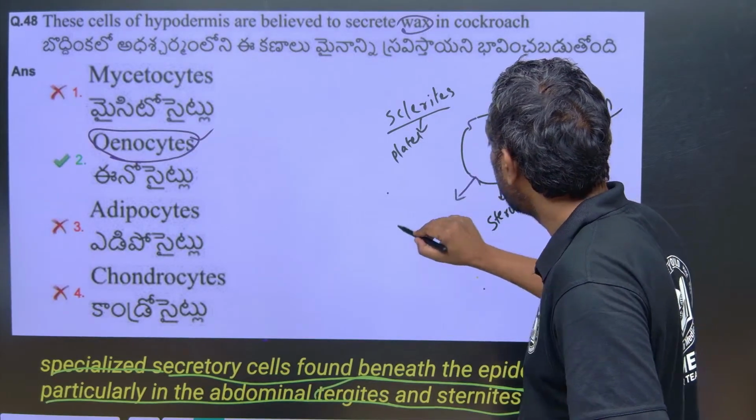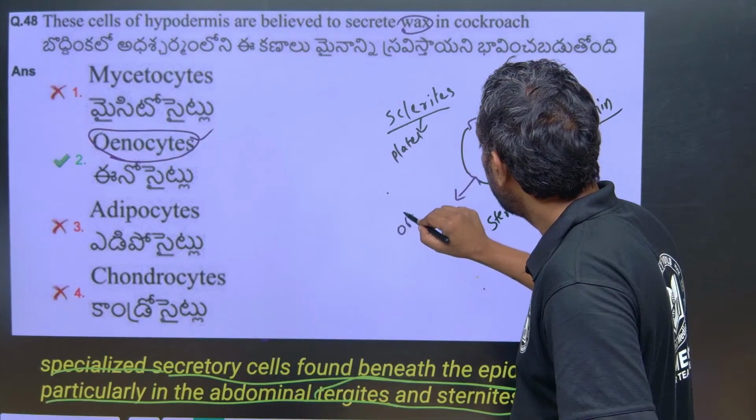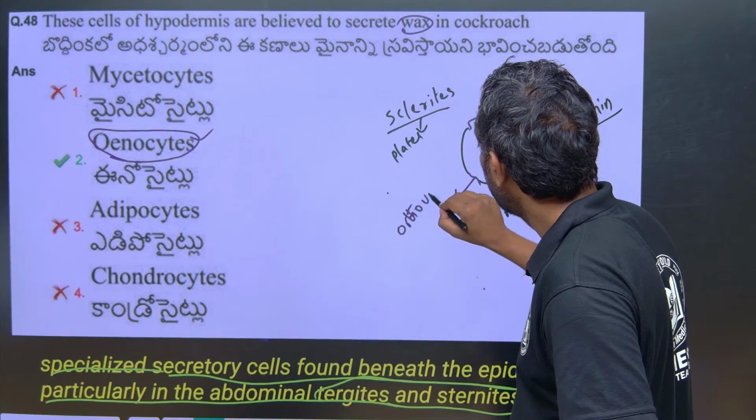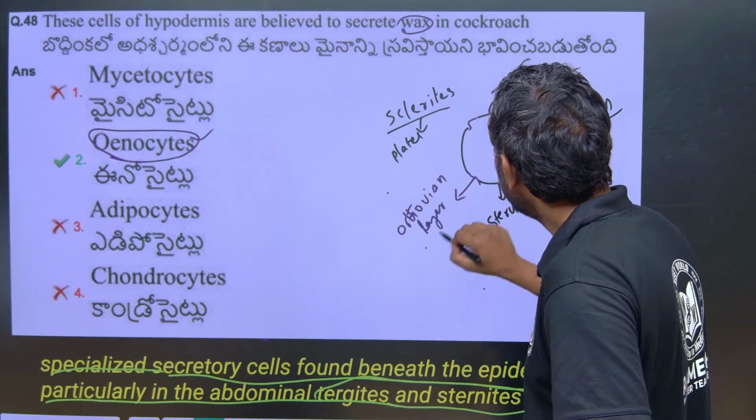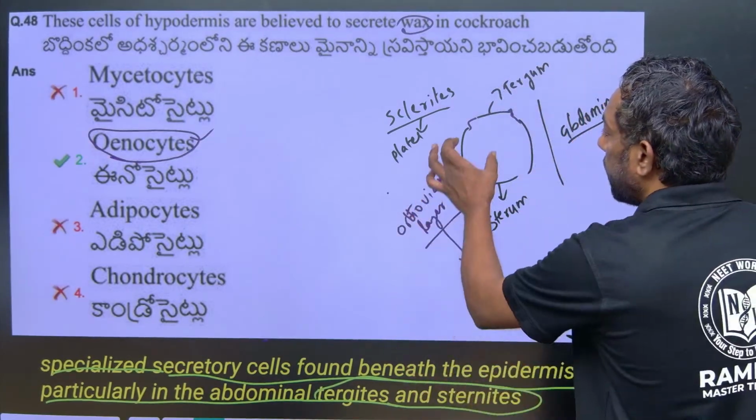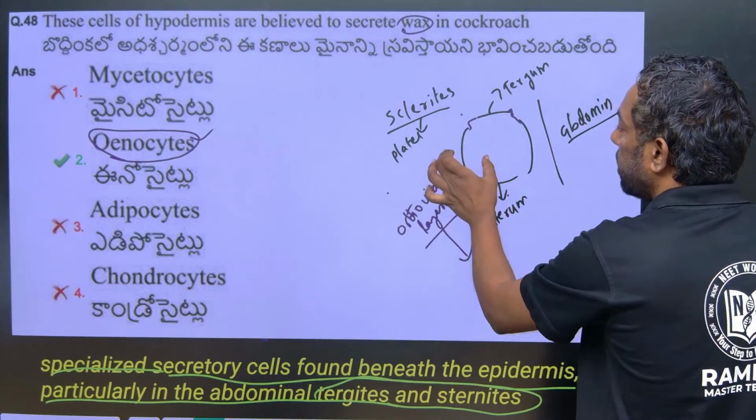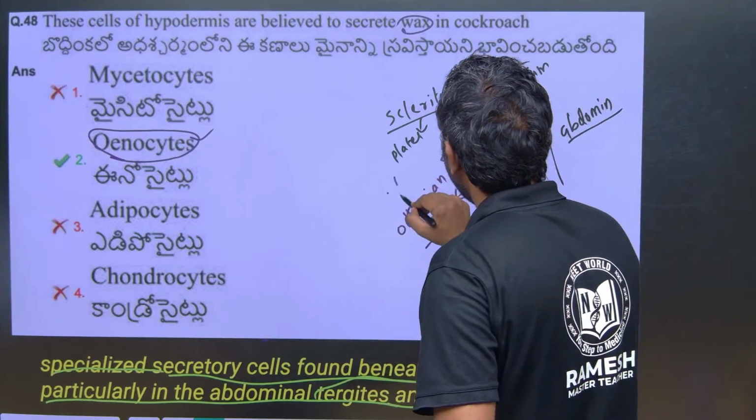This is the most important, the arthrodial layer. The sides are the pleura.